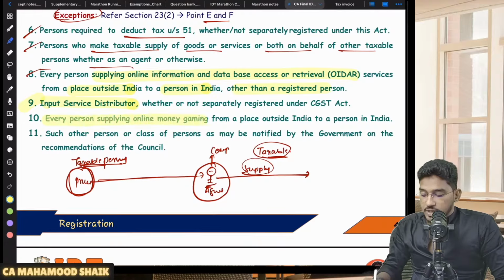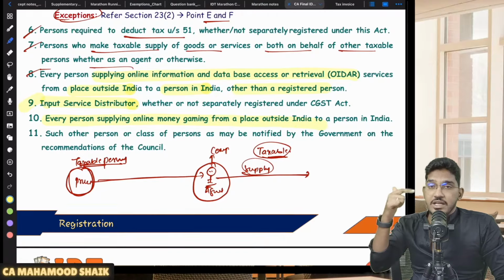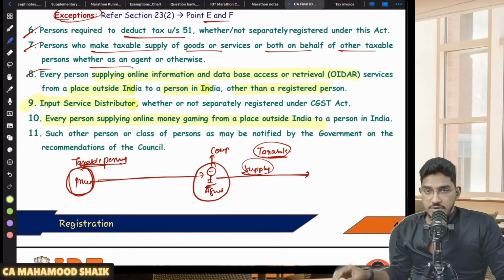And every person supplying online money gaming from a place outside of India to a person in India. If you are a person providing online money gaming services from a place outside of India to a person in India, you are liable for compulsory registration. Or, so these are all till now notified, or any other class of persons as may be notified by the government on the recommendations of the Council.